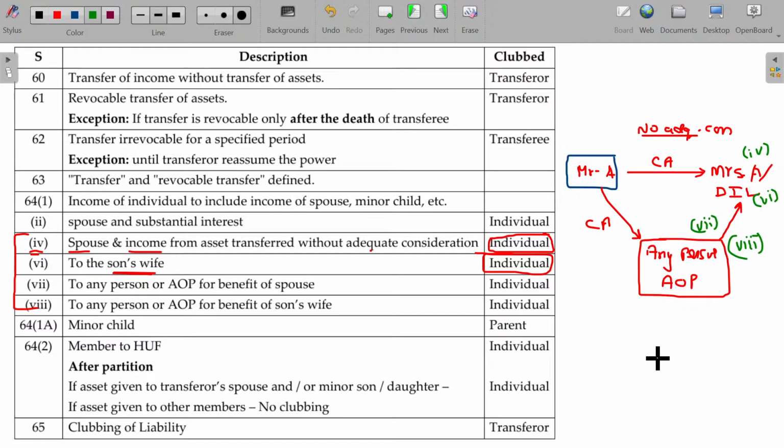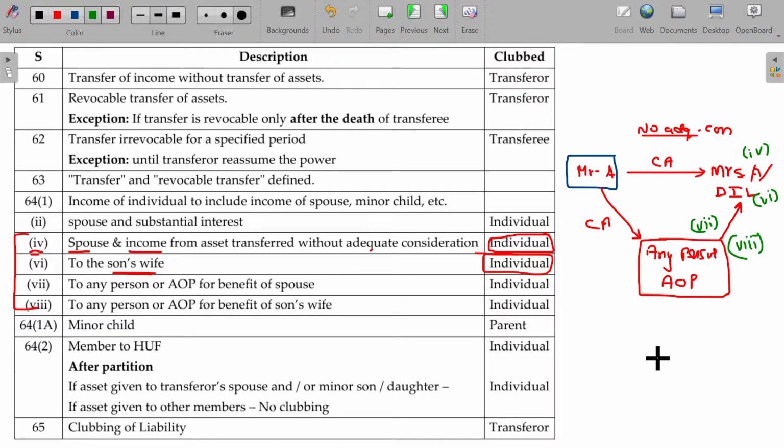What's that, sir? There is a confusion. The transfer happens before the marriage or after the divorce, or they live apart. In these cases, these things are not required to be clubbed. Clear.